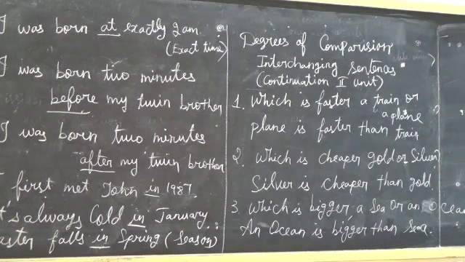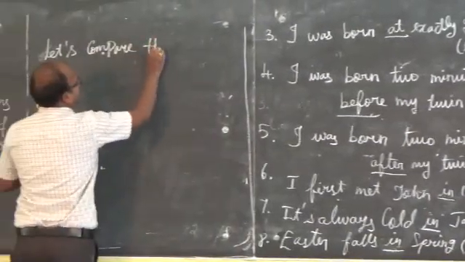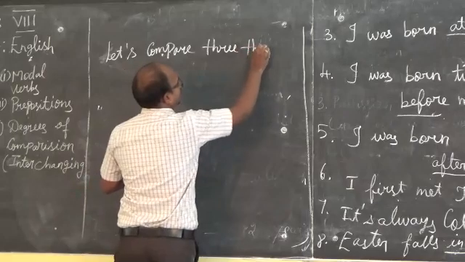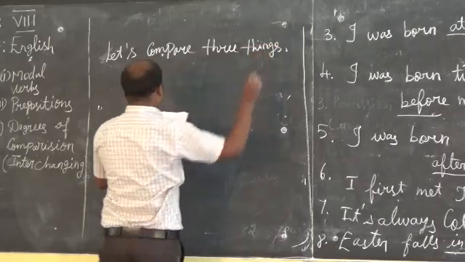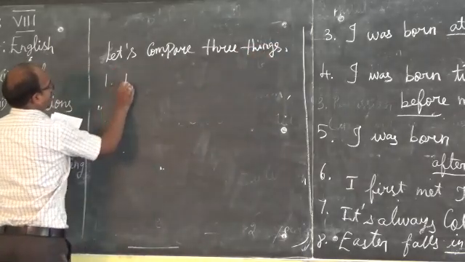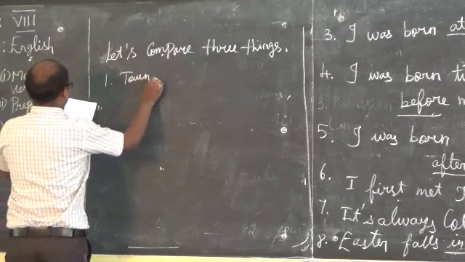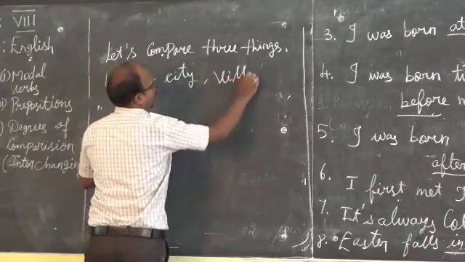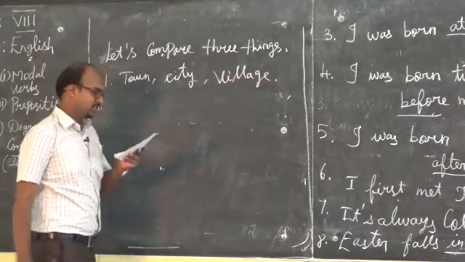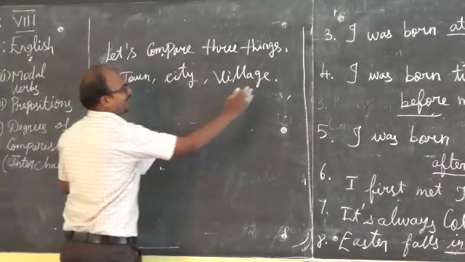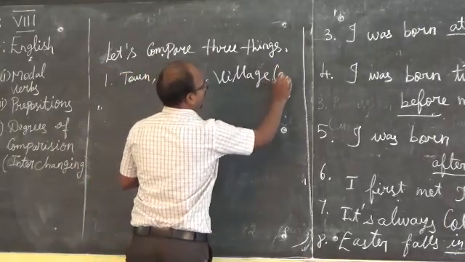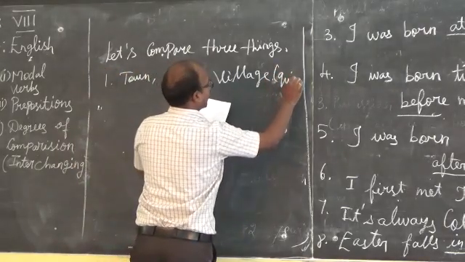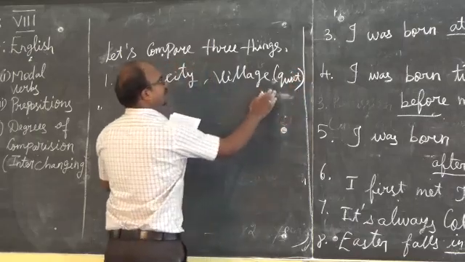Let's compare three things. For example: town, city, village. The given adjective is quiet, Q-U-I-E-T.